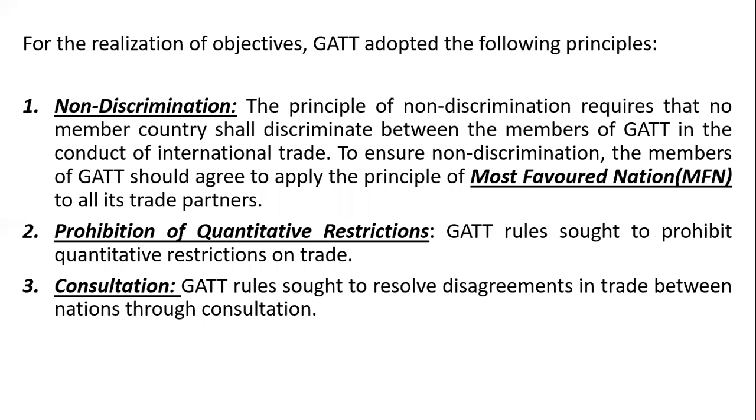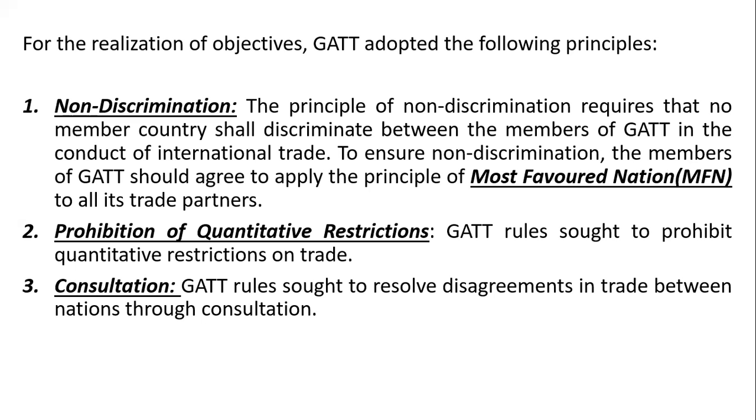The principle of non-discrimination requires that no member country shall discriminate between the members of GATT in the conduct of international trade. So in the conduct of international trade, there should not be any discrimination. To ensure non-discrimination, the members of GATT should agree to apply the principle of most favored nation, MFN, to all its trade partners. For example,